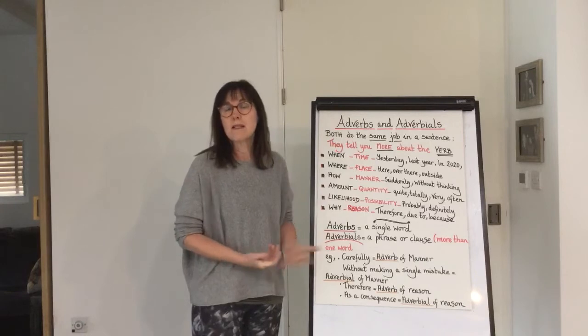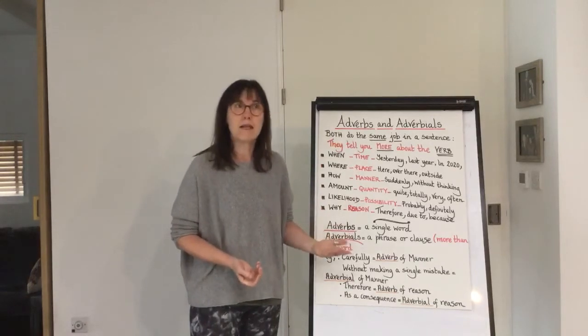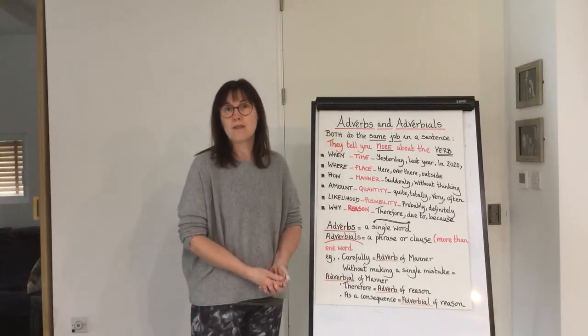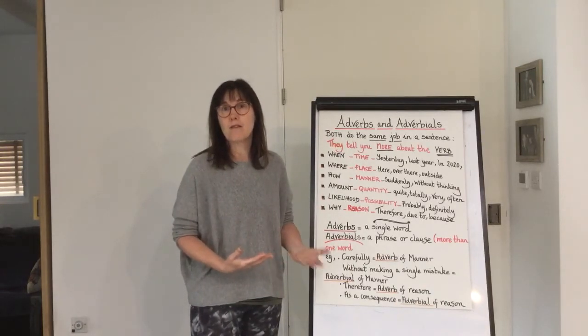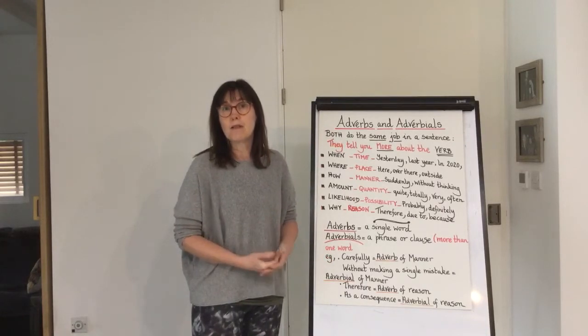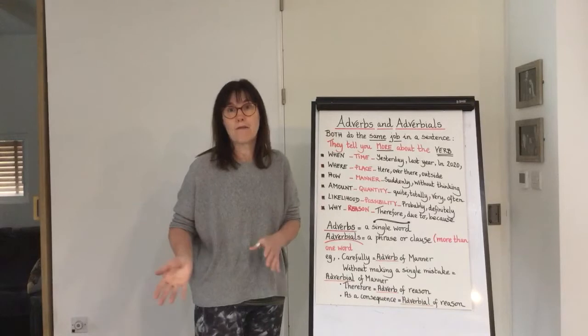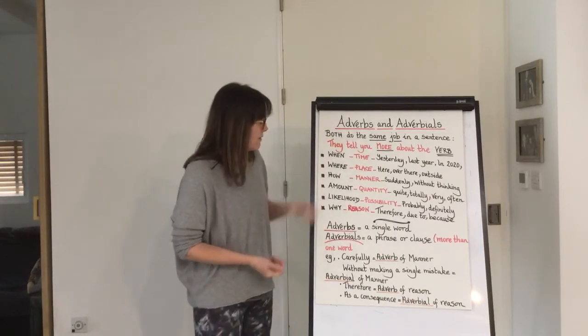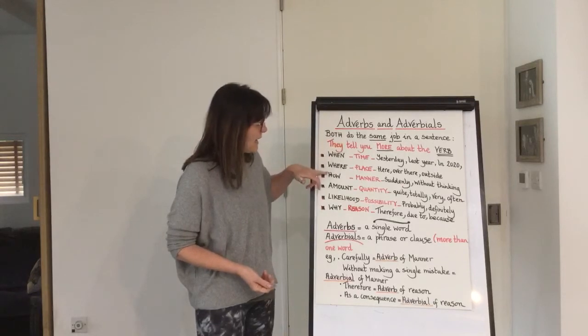So words like suddenly, quickly, slowly, without thinking, nervously, cautiously, etc. There are many different adverbs of manner and adverbials, and I'll go into the difference between adverbs and adverbials in a moment. So that's when, where and how.